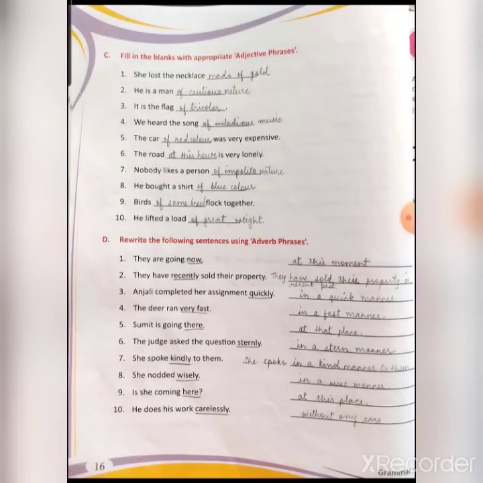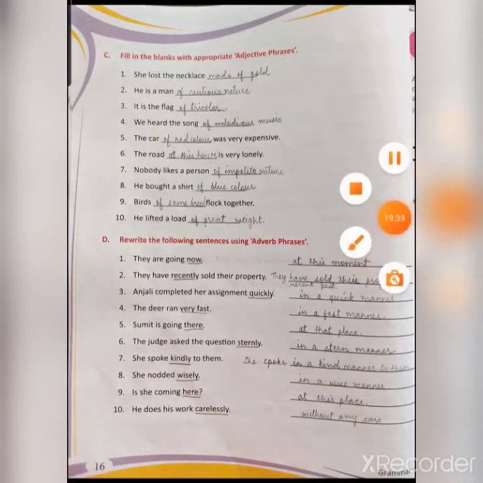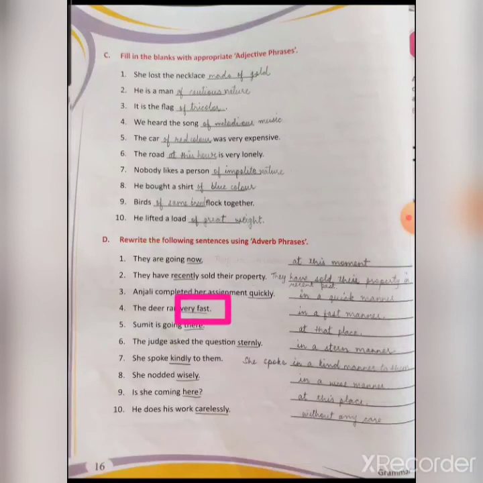They have recently sold their property. So recently is an adverb. We can change it into adverb phrase. They have sold their property in recent past. Next, Anjali completed her assignment quickly. Now how will we change it into adverb phrase? Anjali completed her assignment in a quick manner. Next, the deer ran very fast. So very fast will be changed into in a very fast manner.